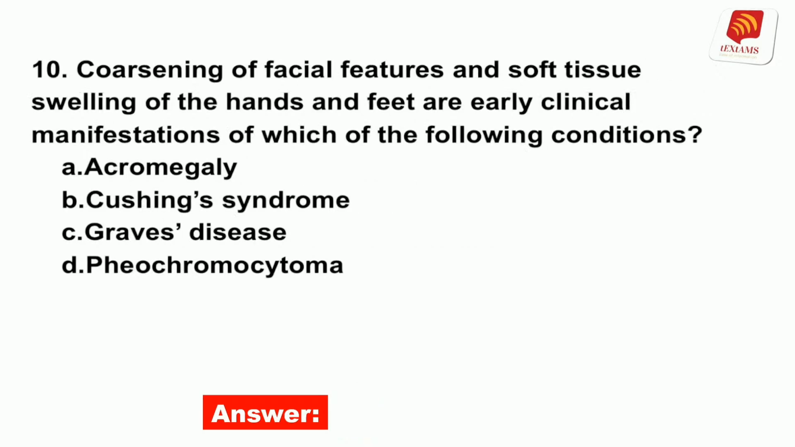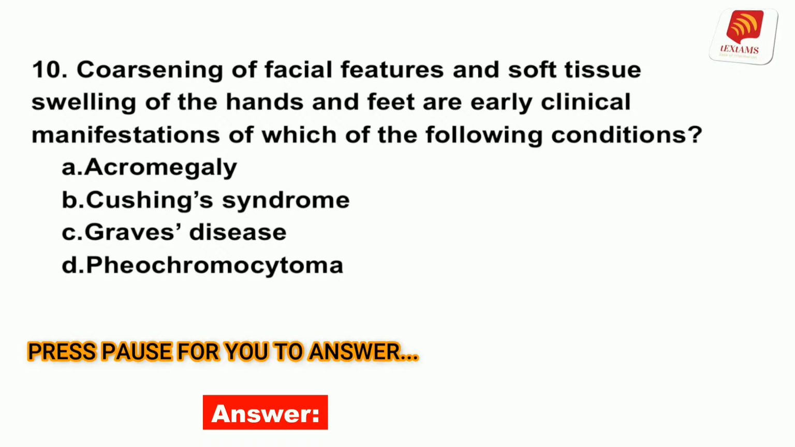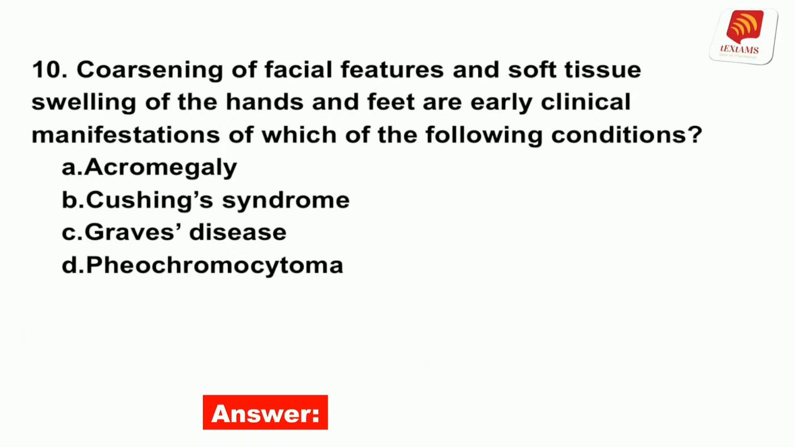Number 10. Coarsening of facial features and soft tissue swelling of the hands and feet are early clinical manifestations of which of the following conditions? A. Acromegaly. B. Cushing syndrome. C. Graves' disease. D. Pheochromocytoma. The answer is A. Acromegaly is marked by coarsening of facial features and soft tissue swelling of the hands and